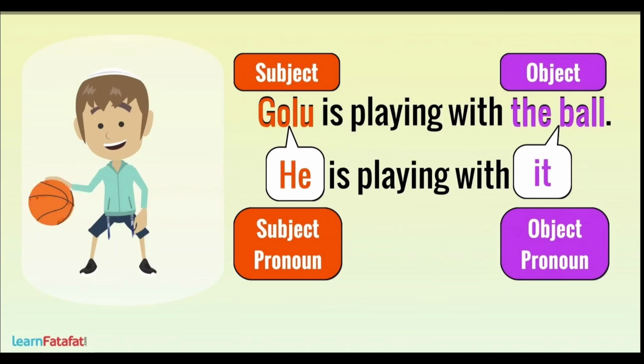And what is the object? The ball. Let's replace the nouns with pronouns. So Golu is the subject and he is masculine gender, so we will use he instead of Golu. And the ball is the object and we will replace it with it. So he is the subject pronoun and it is the object pronoun here.